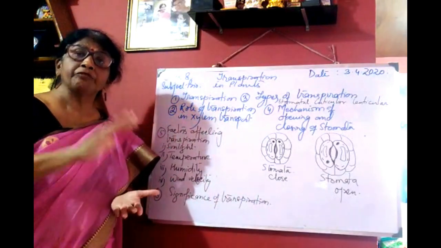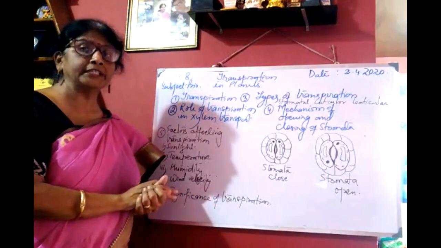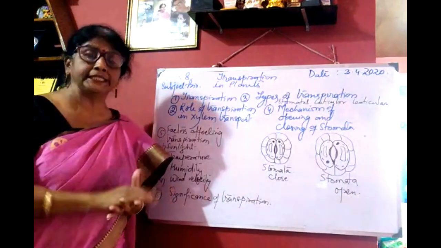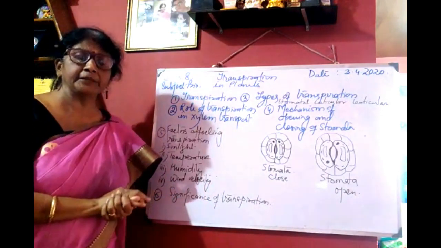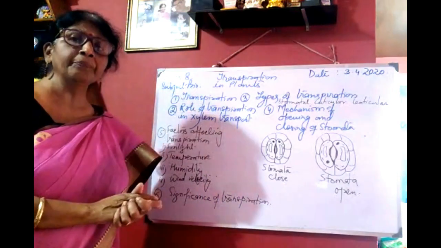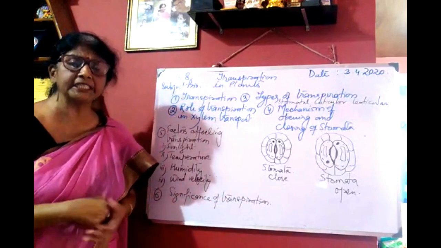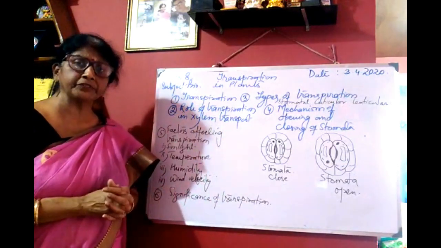This is very, very important for conduction of water and ascent of sap in tall trees. Along with the transpiration pull, there are other factors which also help in ascent of sap, that is capillarity and cohesion tension. These are all important for ascent of sap.